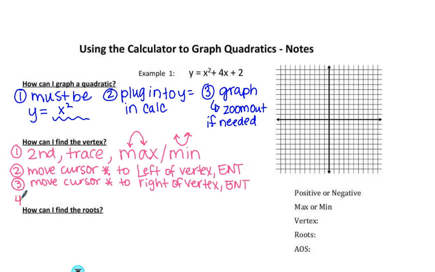And our fourth step, it's going to ask us, it'll say guess. And then we hit enter one more time, and it'll tell us our x and y point.